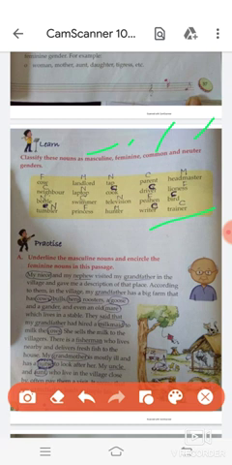Now move to next exercise, which is exercise number A. Underline the masculine gender and encircle the feminine nouns in this passage. So my niece and my nephew visited my grandfather in the village and gave me a description of that place. My niece is feminine gender, we will circle it. Nephew is masculine gender, we will underline it. Grandfather is masculine gender, we will underline it.